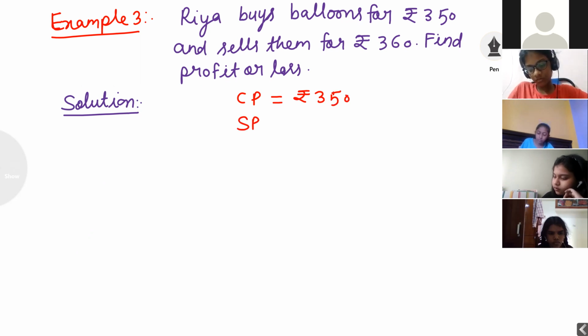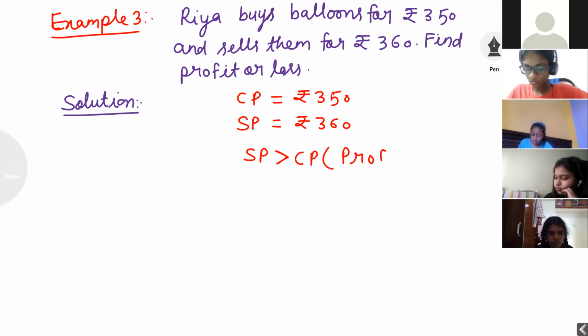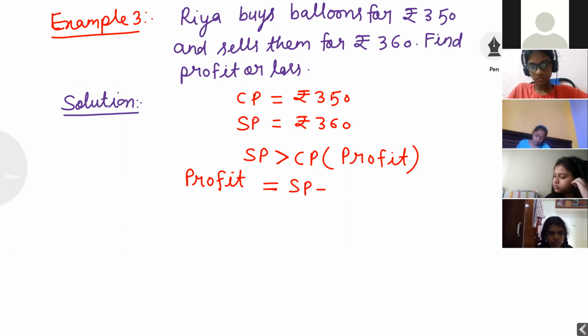SP is equal to rupees 360. Here SP is greater than CP, means we want to find out profit. Now profit is equal to selling price minus cost price, SP minus CP.